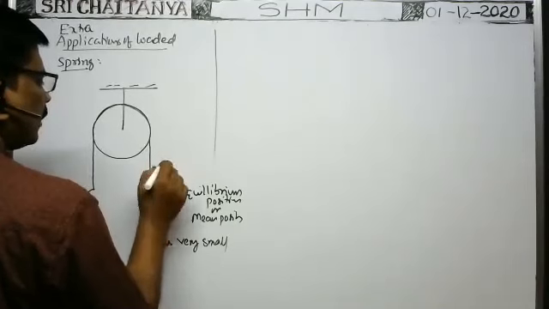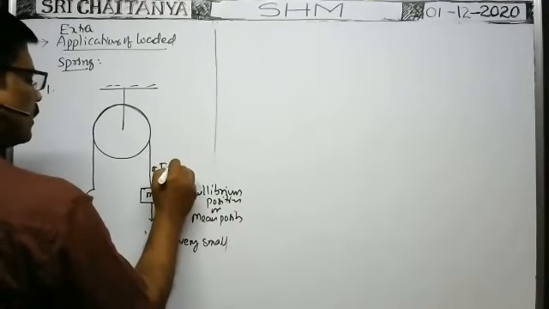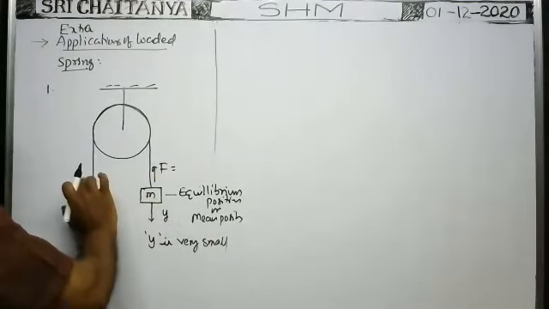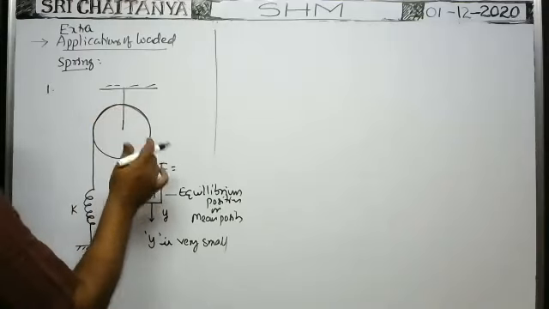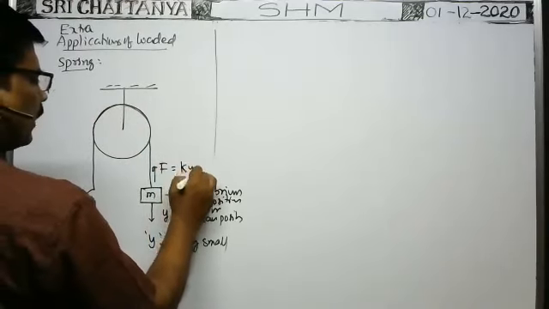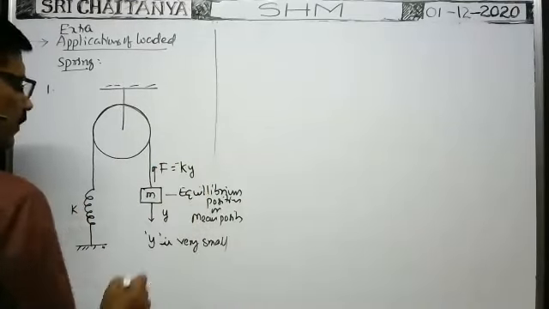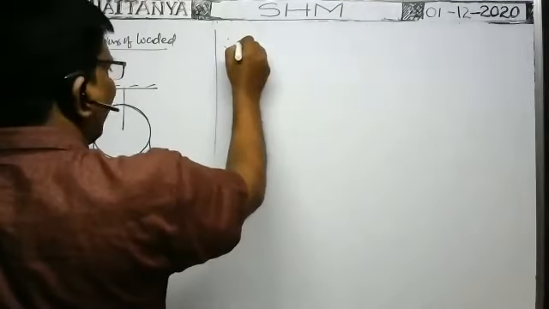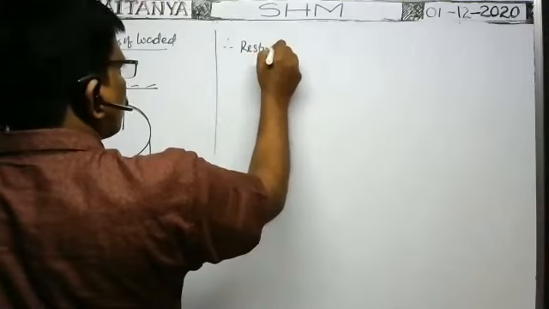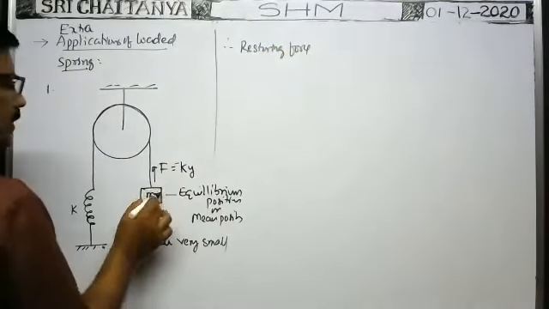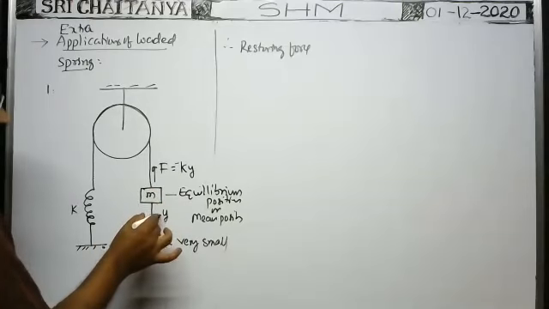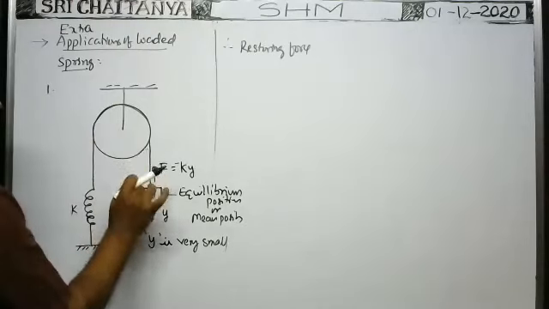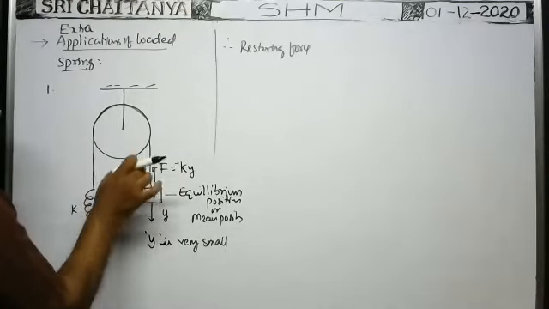The spring is extended additionally by y, so the extra restoring force is F equal to minus k y, and that's why you put a minus sign. Whenever the block is here, no restoring force is there, but when the block is displaced by a distance y downwards, there is a further extension in the spring, and due to that an additional force is developed that pulls the block in the upward direction.